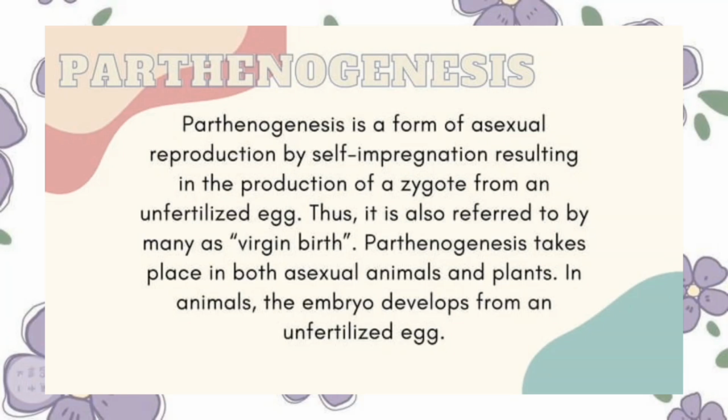Parthenogenesis is a form of asexual reproduction by self-impregnation, resulting in the production of a zygote from an unfertilized egg. It is also referred to by many as virgin birth. Parthenogenesis takes place in both animals and plants. In animals, the embryo develops from an unfertilized egg. So, parthenogenesis is reproduction without fertilization.